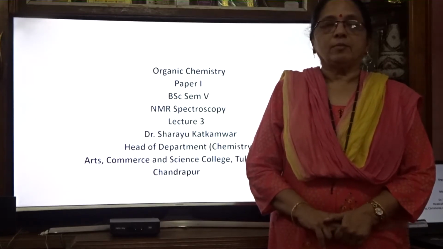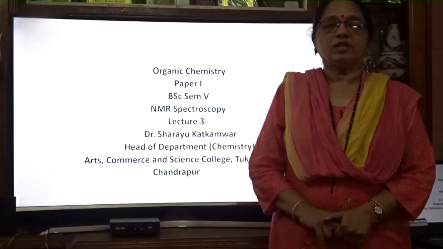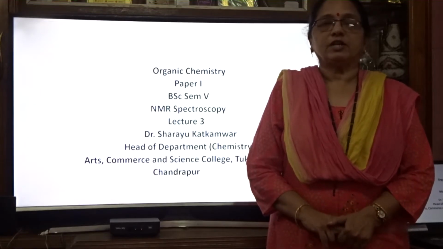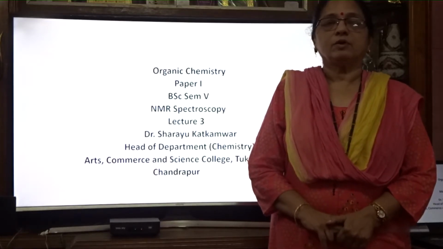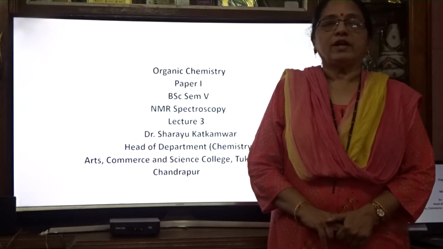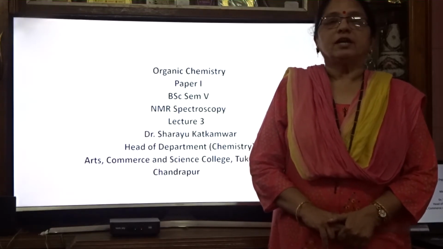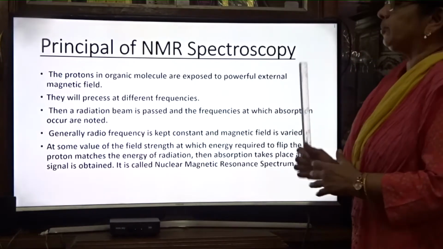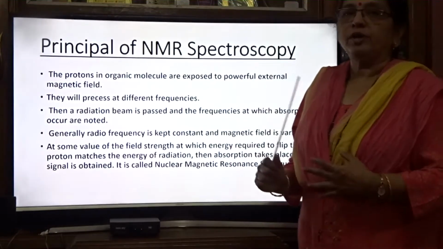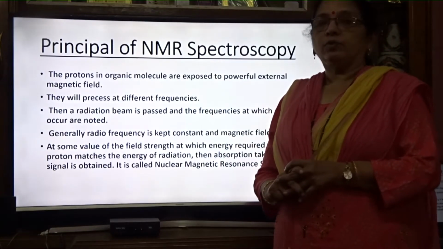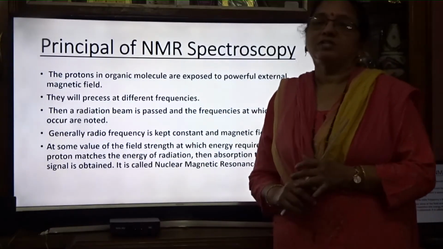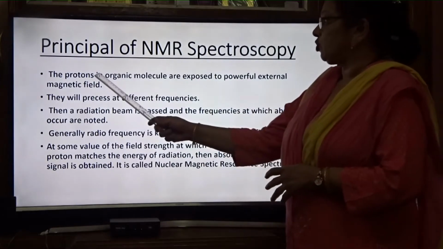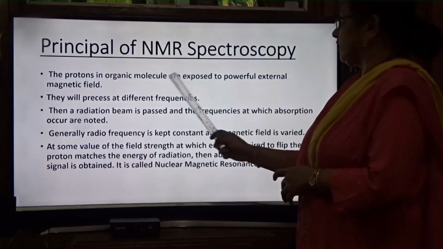When we are keeping the sample in the NMR spectrometer, what happens? We will once more see how the NMR spectrophotometer works and why shielding and de-shielding of protons takes place. So, the principle of NMR spectroscopy: you know that how many types of protons are there, that many types of signals are formed, not the number of protons. Protons in an organic molecule are exposed to a powerful external magnetic field.